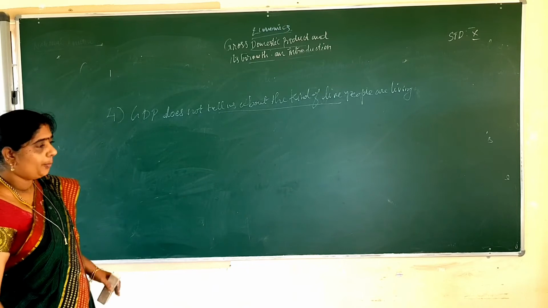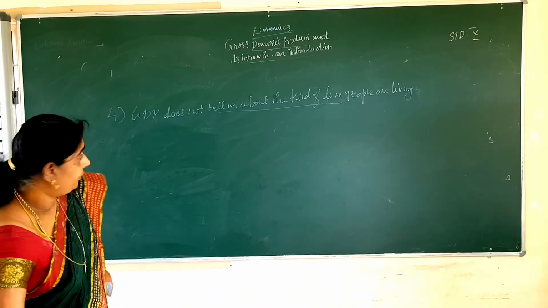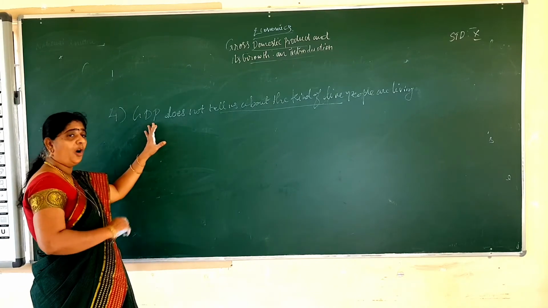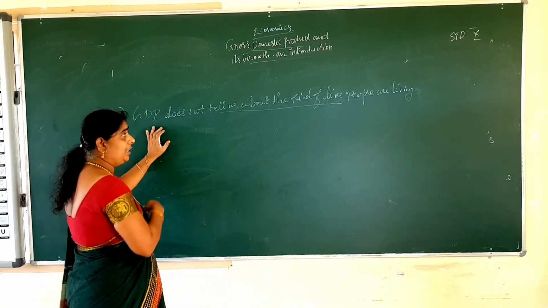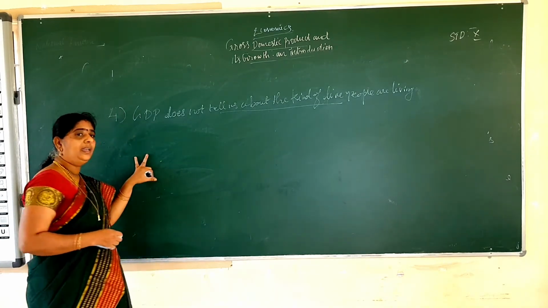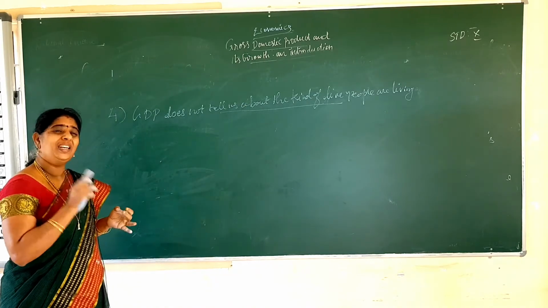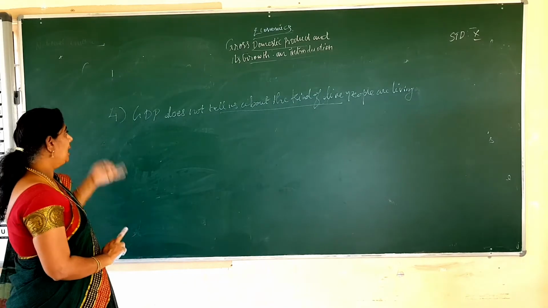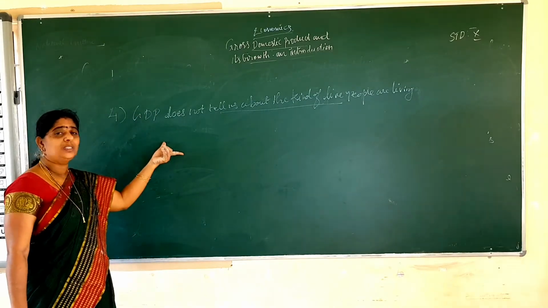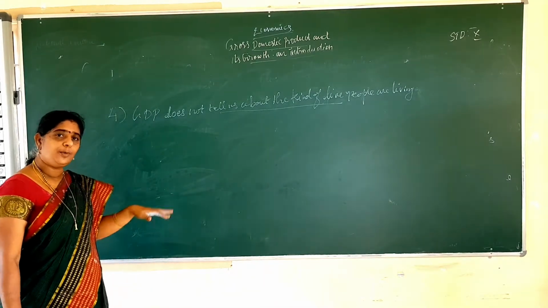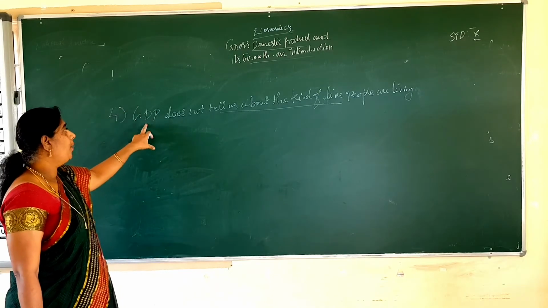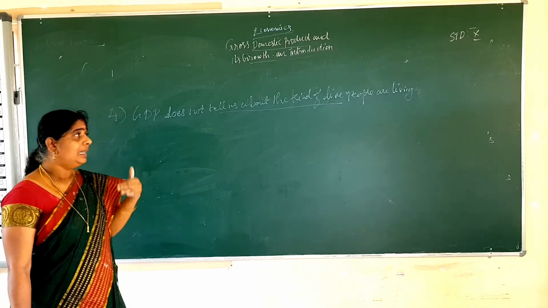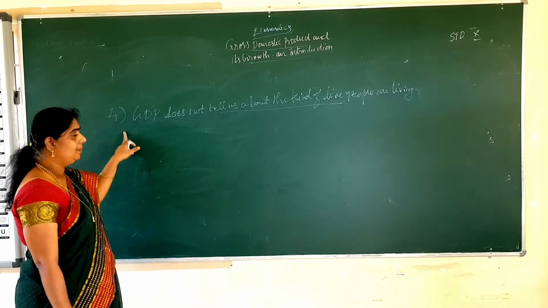What are the 4 points we have seen? The first point, some important goods and services are not included. Second point, it gives importance to only quantity, not the quality. And third point, it does not tell about how the income is distributed in the country. And fourth point, it does not tell about what kind of life people are living. Those are the four limitations.